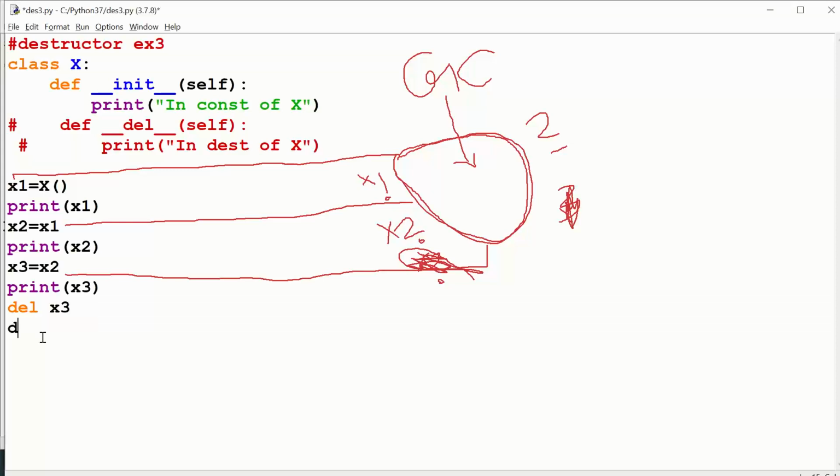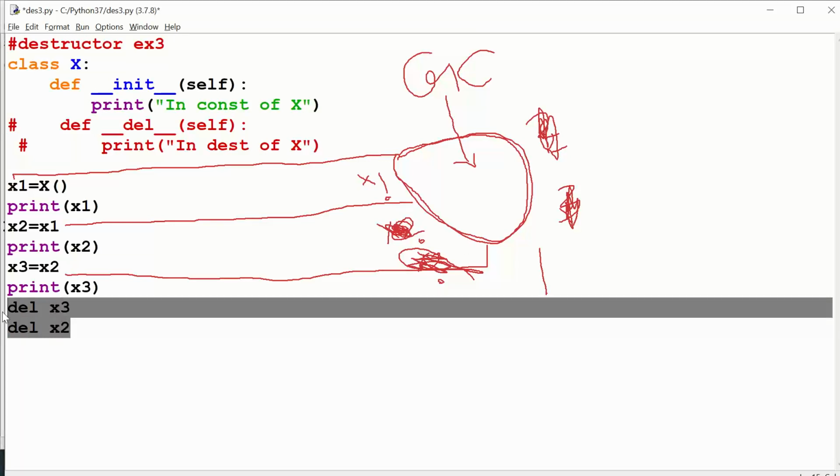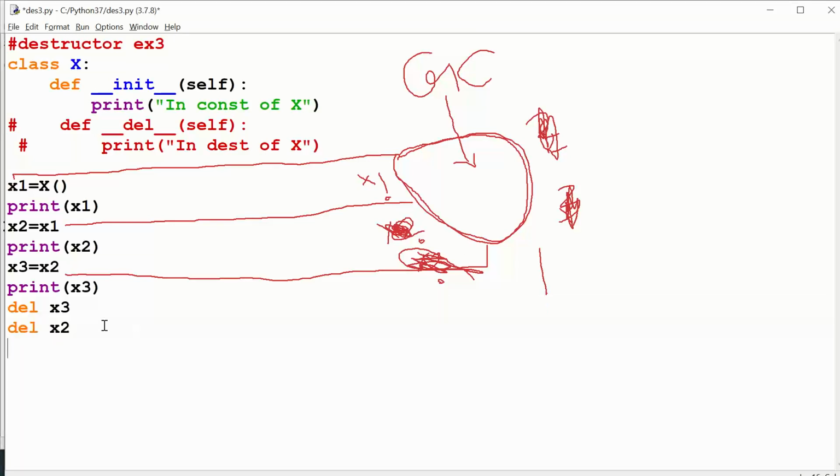Now delete x2. Now what's the case? When you deleted x2, now x2 has gone, right? Now the RVC count is not 2, it is only 1. Do you think the object got deleted with the help of these two lines? No, not at all. The object is still there in the picture.